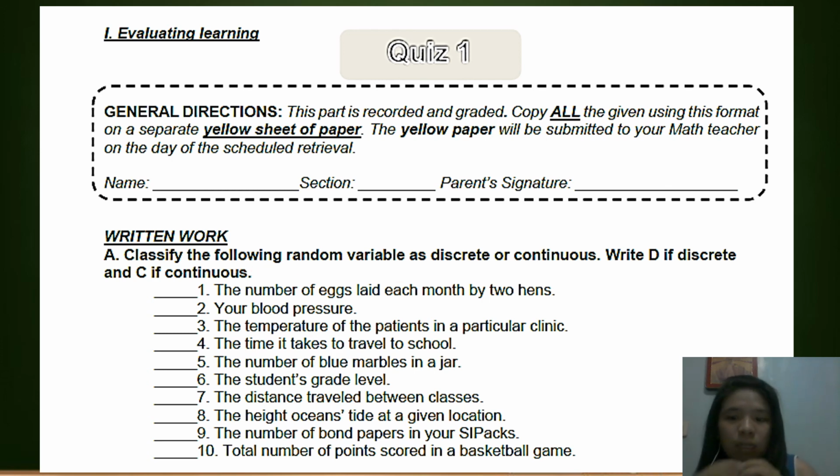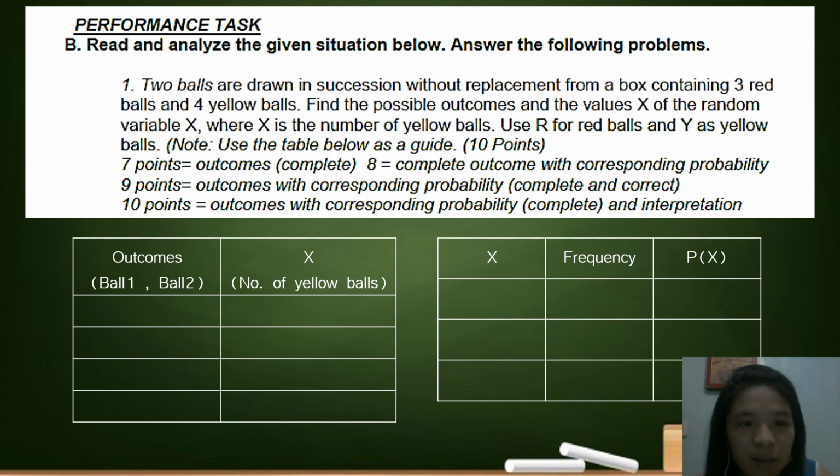So, alam natin, kapag discrete siya, alam na natin, discrete is countable while continuous is measurable. So, alam na natin na na-discuss ko na yung mga keywords para malaman kung continuous siya or discrete. So, pwedeng clue natin yun. Letter B, performance task. So, I sent a correction on your GC. Hopefully, nakita nyo yon. So, yun sa performance task naman natin, yun yung dinisscuss ko na hanggang step 5.